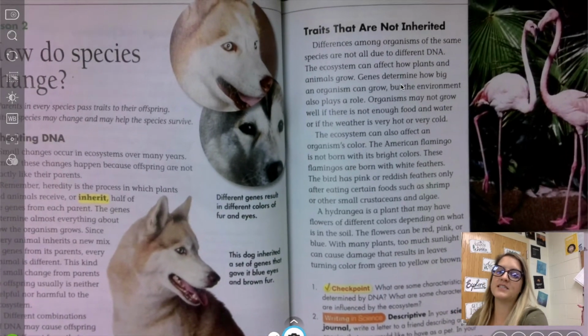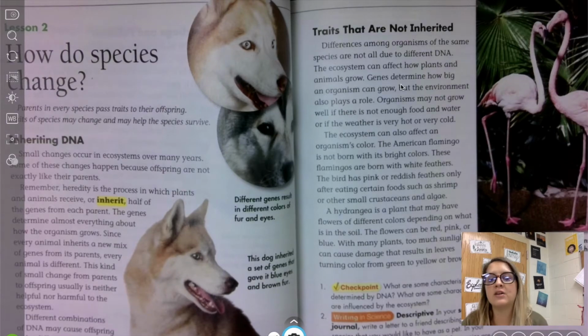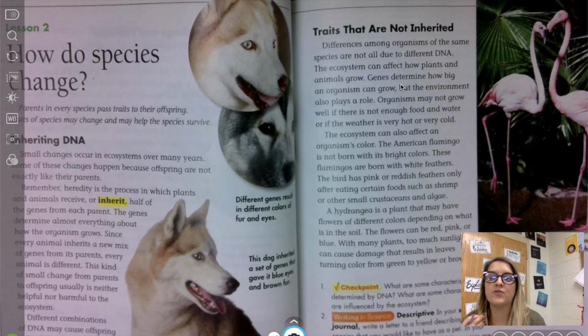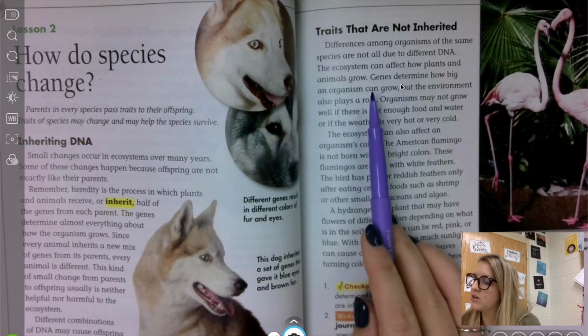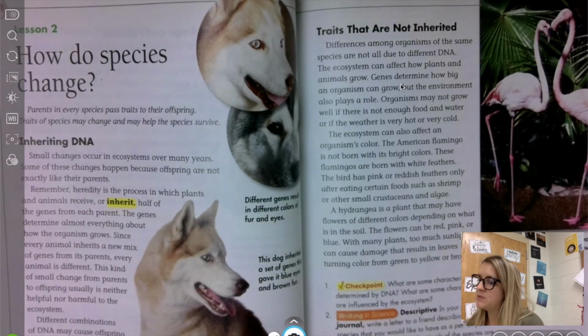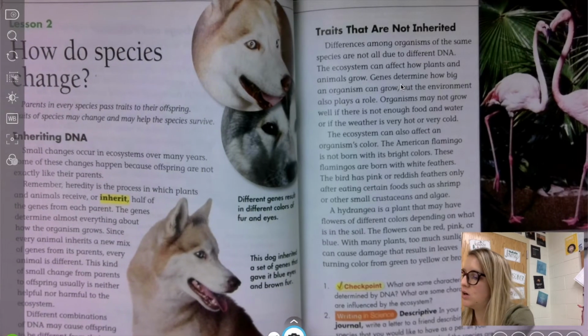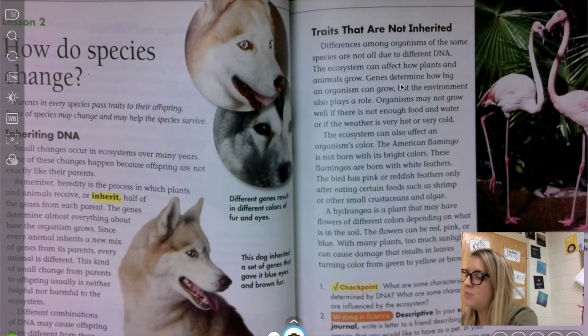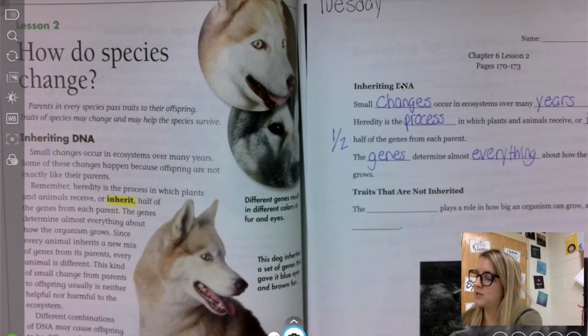Going on to the next section, traits that are not inherited. So traits that are not received from parents. Differences among organisms of the same species are not all due to different DNA. The ecosystem can affect how plants and animals grow. So, genes determine how big an organism can grow, but the environment also plays a big role.